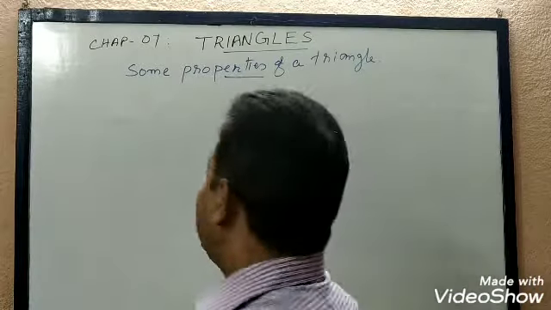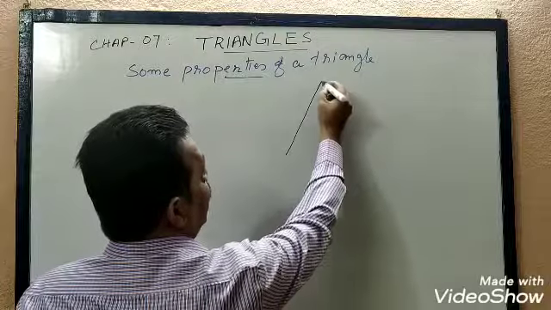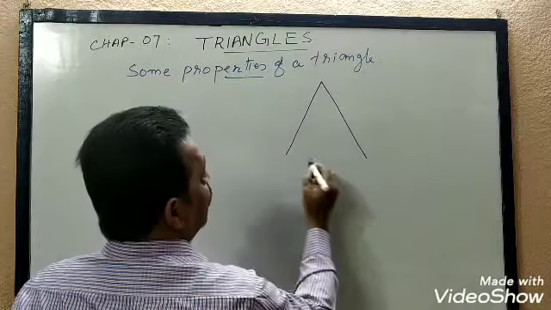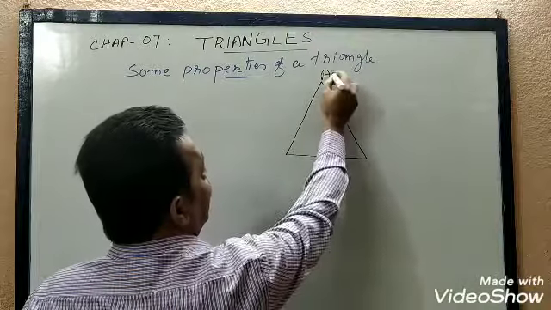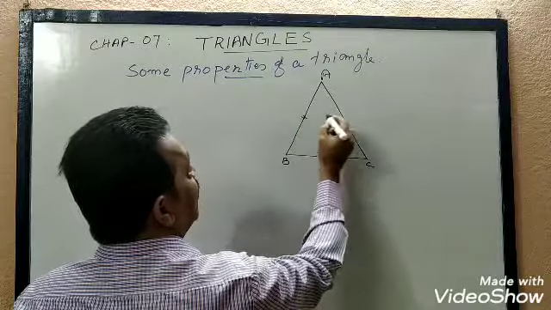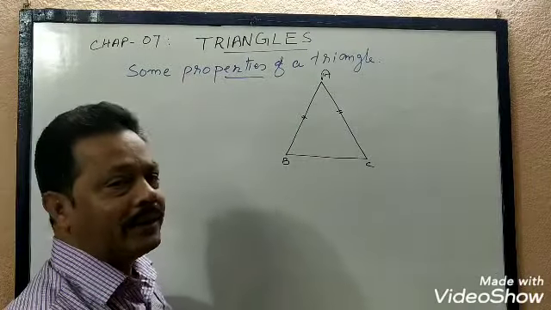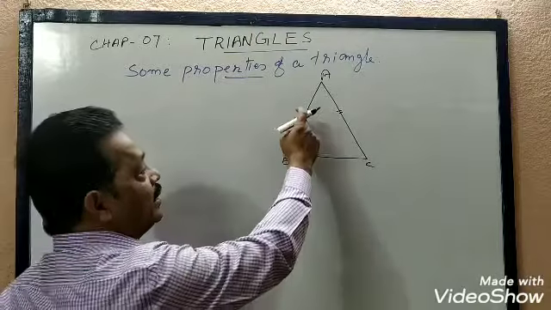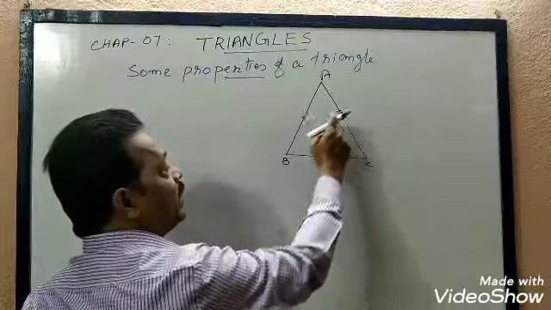What is that? In an isosceles triangle, two sides are equal. Suppose we can take ABC as an isosceles triangle in which AB equal to AC. Then we have to show that the angles opposite to these equal sides are also equal.